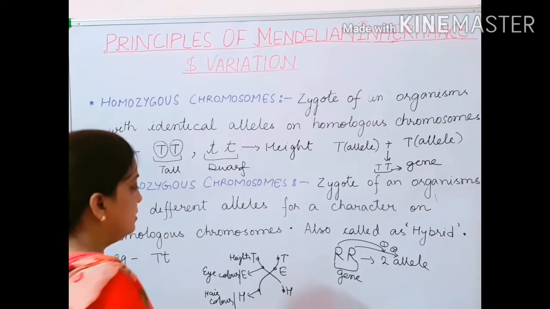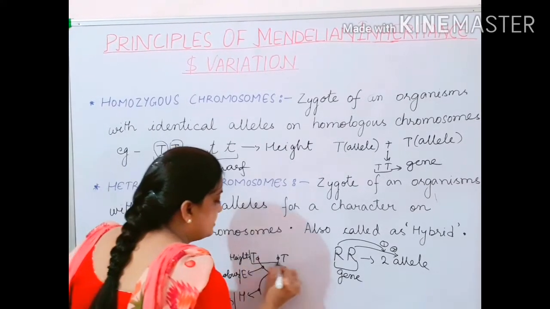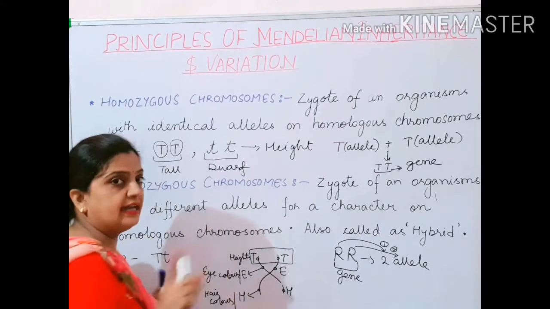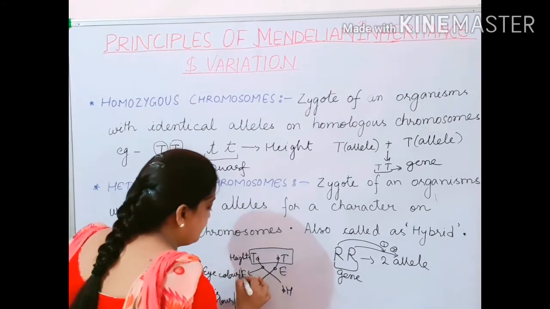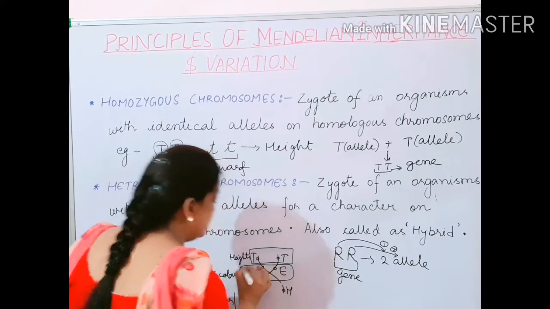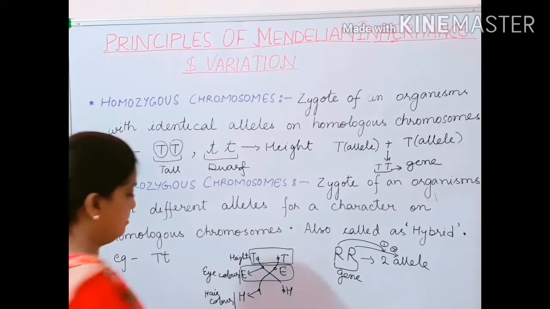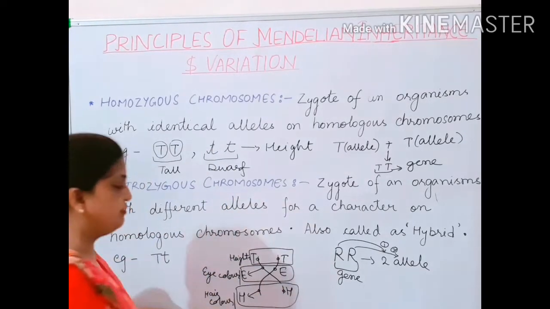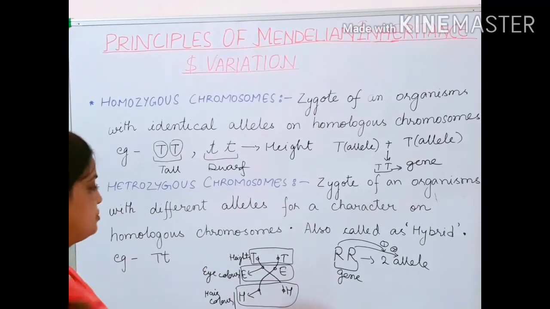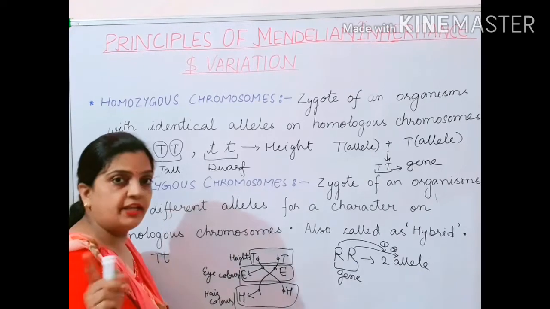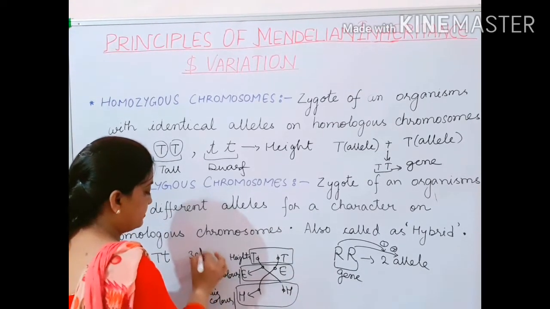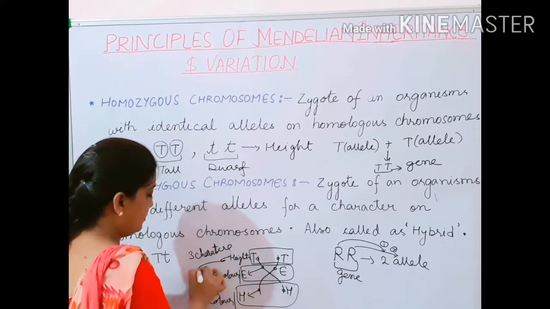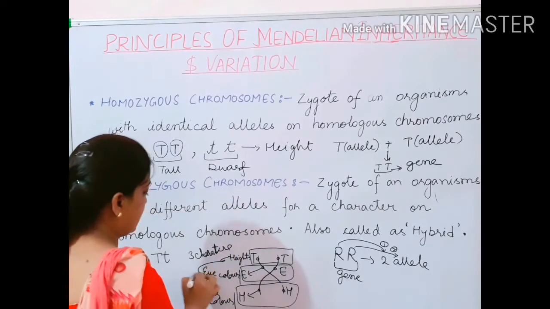Now children, this is a pair of genes which is responsible for the character height. This is a pair of gene E which is responsible for eye color. This is a pair of genes which is responsible for hair color. Now children, how many characters have I taken? There are three characters: 1, 2 and 3.